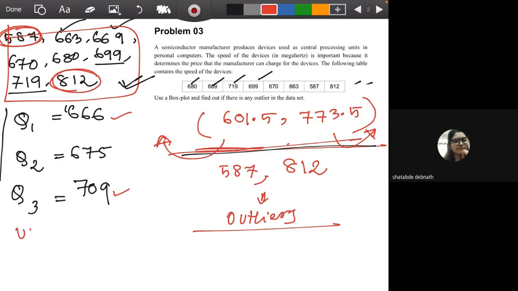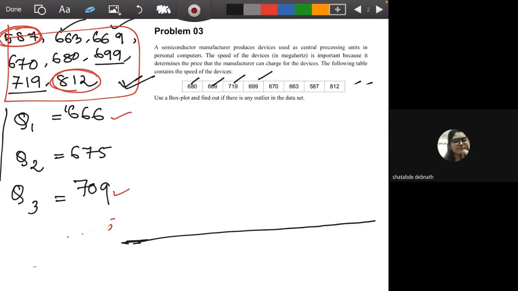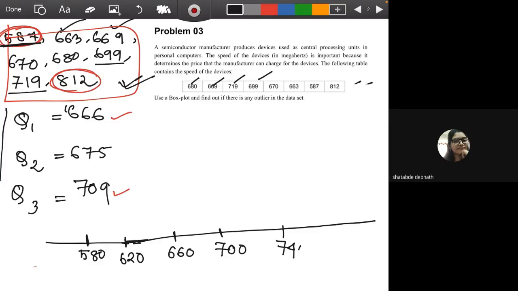No, ma'am. Perfect. Okay. So next, we have to use the box plot to show that outlier. So box plot is pretty easy. First, we will take a horizontal line, and this line will show the data values. Our minimum value is 587, so I want to take it from 580. Again, it's up to you how you want to plot your data. Just an equal interval I have plotted.